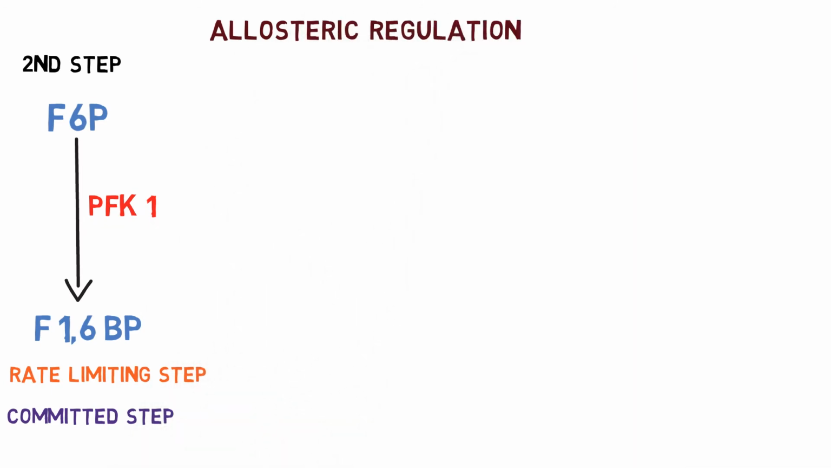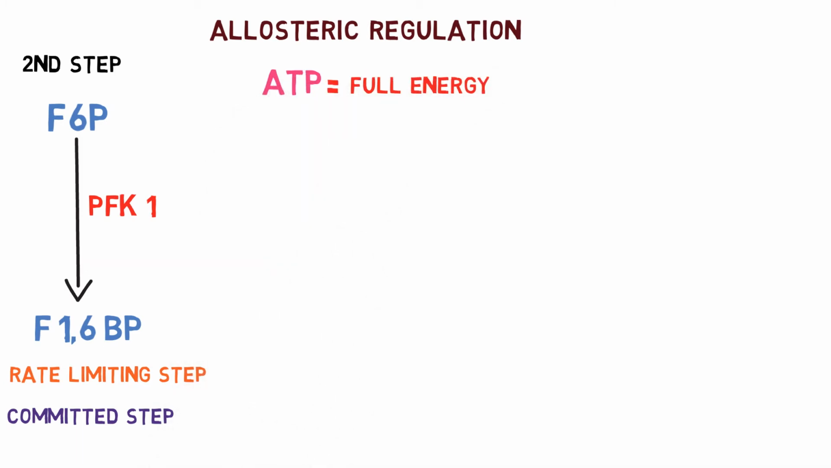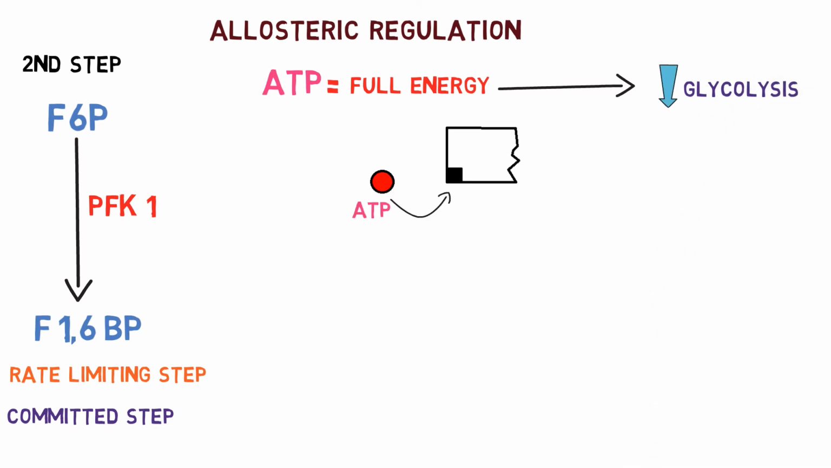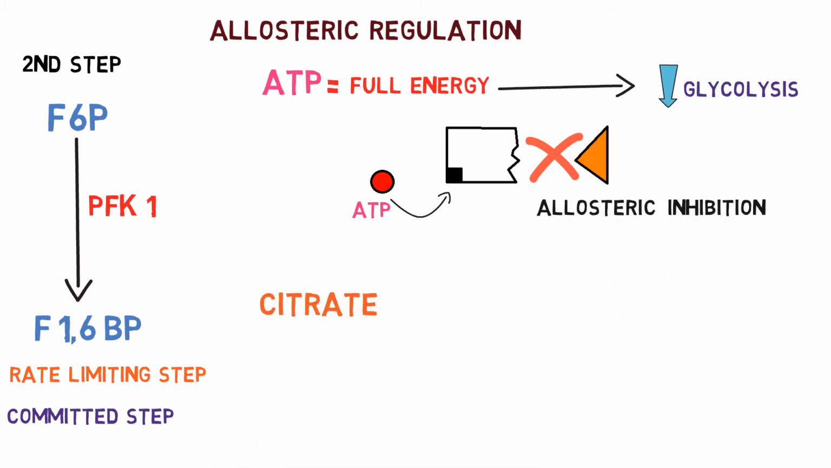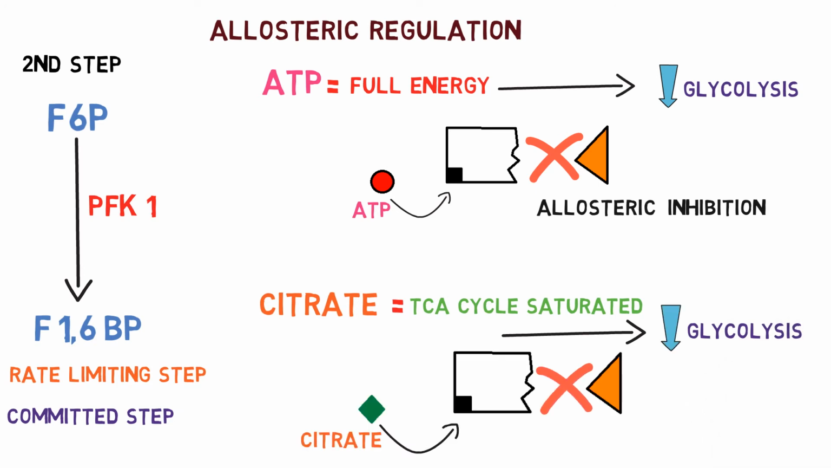First, ATP. High levels of ATP suggest that the cell has an adequate energy supply, so the need for glycolysis is reduced. ATP binds to an allosteric site of PFK1, inhibits the enzyme, and reduces the conversion of fructose 6-phosphate into fructose 1,6-bisphosphate, thus inhibiting glycolysis. Next, citrate. Citrate levels indicate that the TCA cycle has reached its maximum velocity. It also reduces the need for glycolysis. So citrate also allosterically inhibits the PFK1 enzyme.